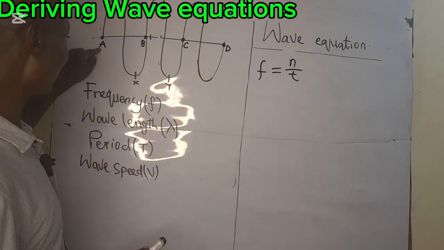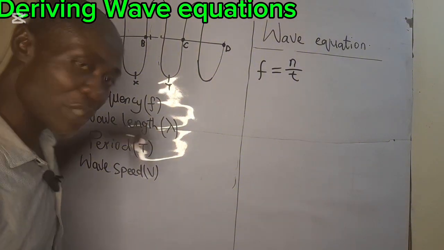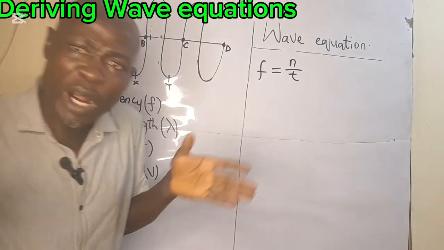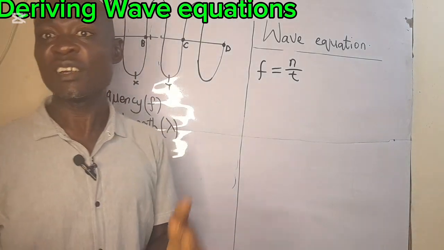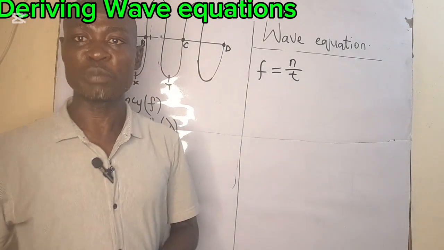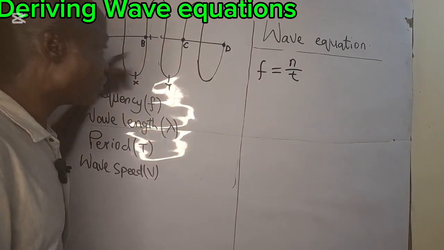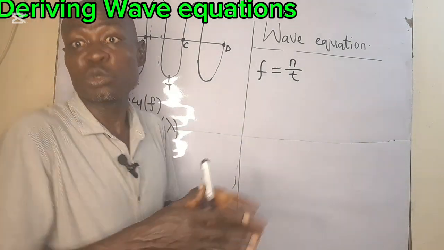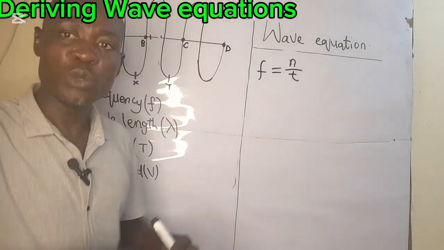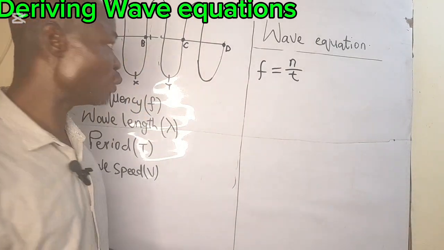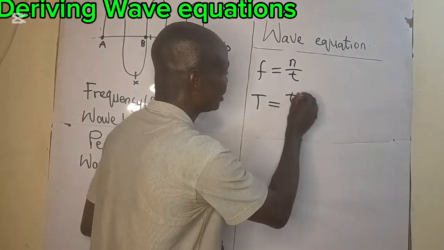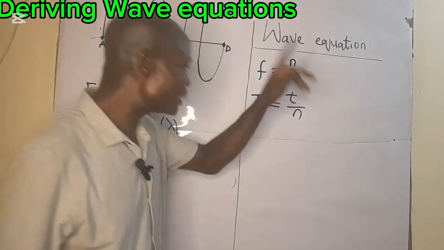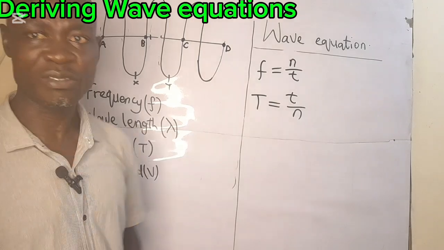Now, look at 1 cycle from A to B. From A to B is 1 cycle of a wave. So how much time does it take for a wave to travel from A to B? That is the time we are talking about as the period. So the period is the time taken to travel from A to B, which is a complete cycle of a wave. So we have t over n, the time taken to complete 1 cycle of a wave.